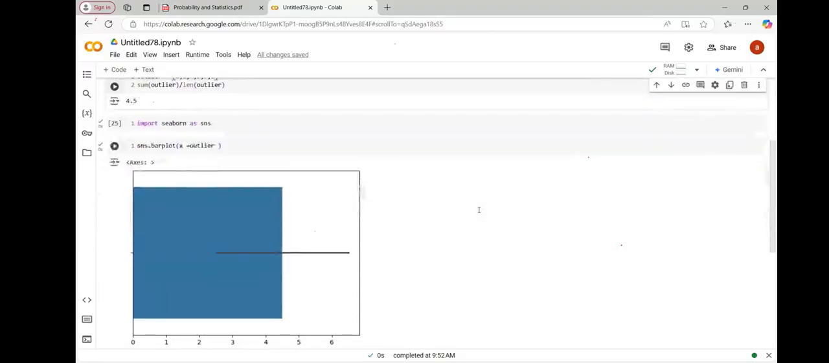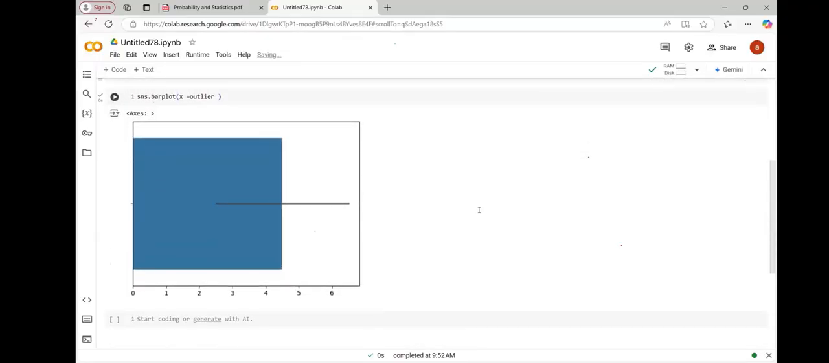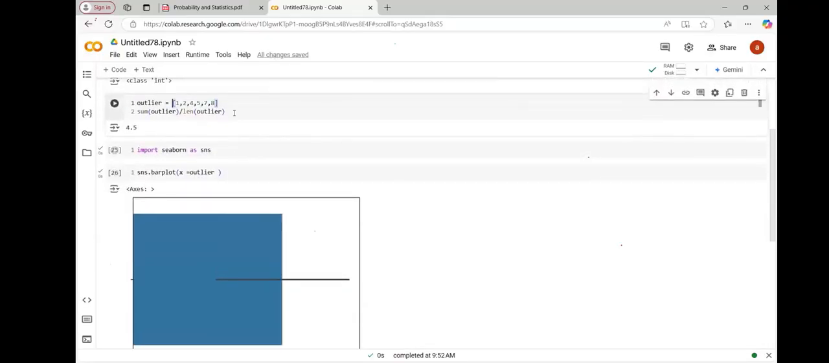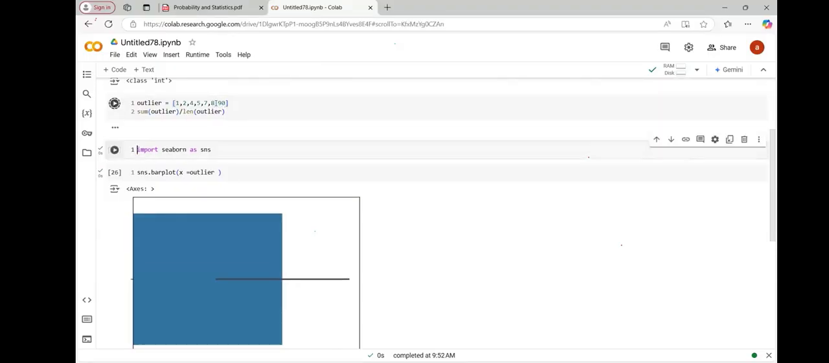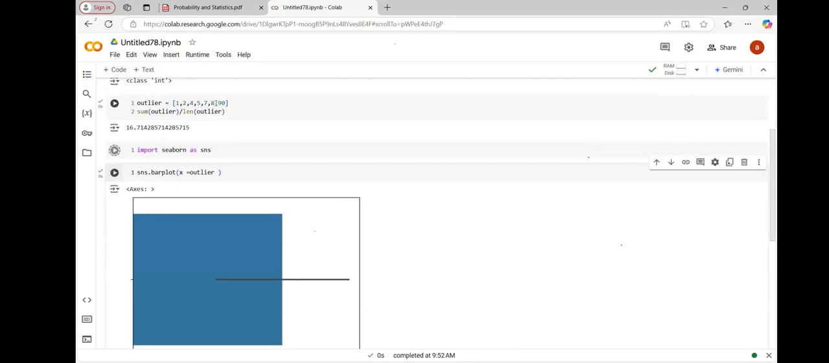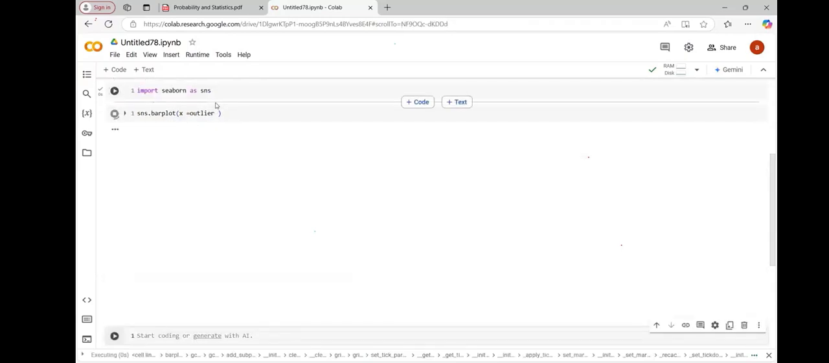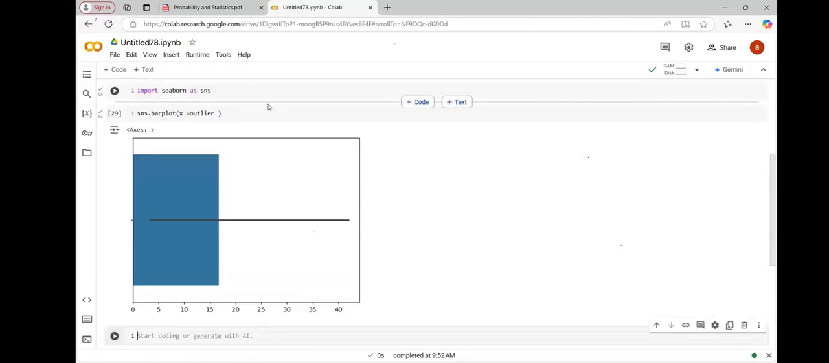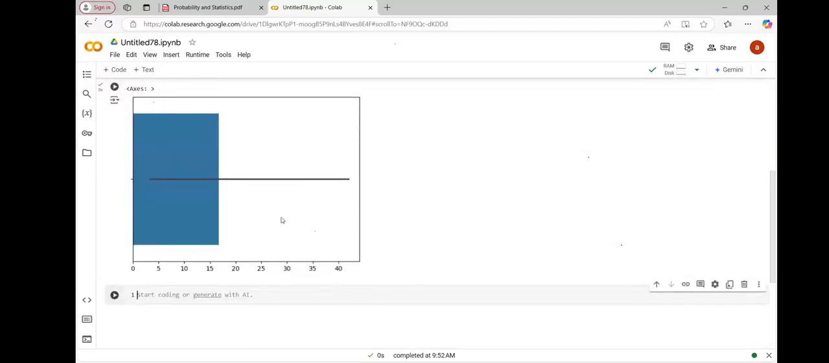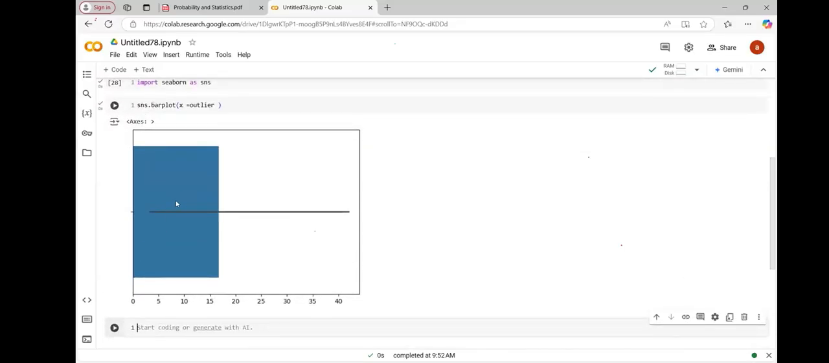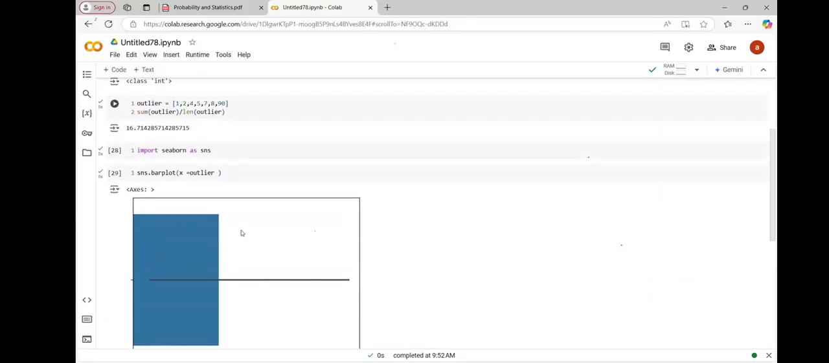Okay, for example, I'm just giving you, try to connect with me. Now see, this is the data we have. Let's consider that. Now, this is the graph. Can you tell me, is my data normally distributed or not?